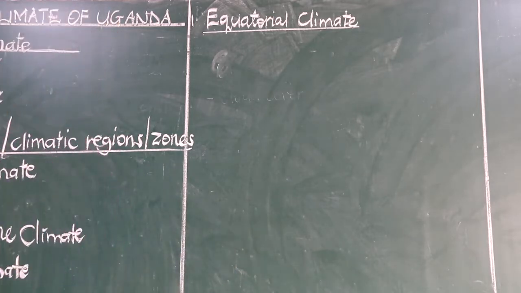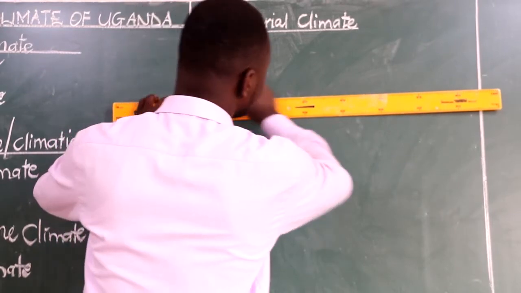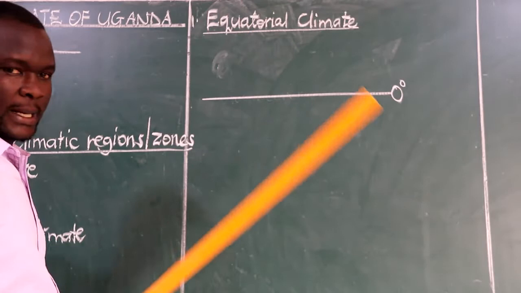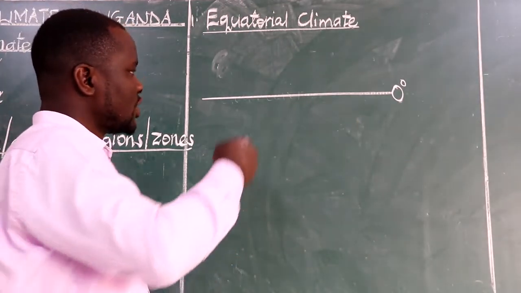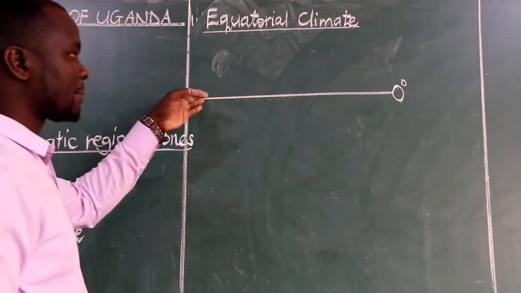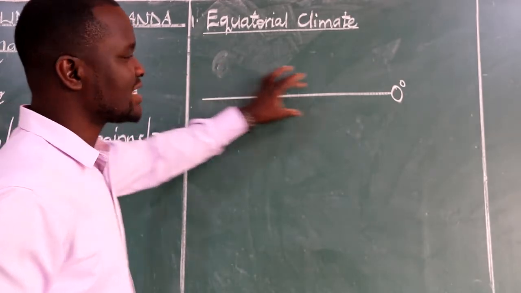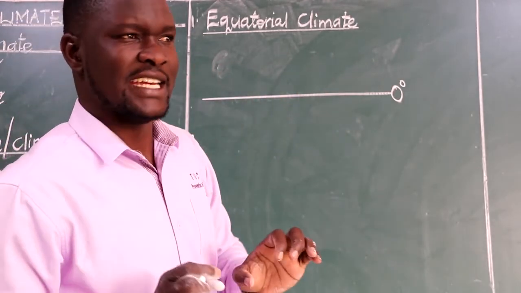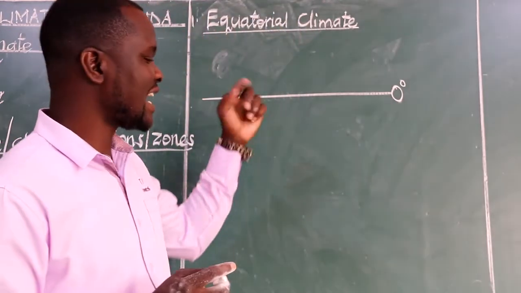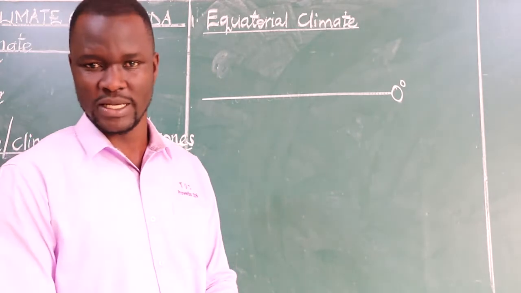If this is the line 0 degrees, that is the equator, you will find that the sun shines directly to this line of the equator. And because of the sun hitting this line, these areas are ever hot. And now, because of that hotness, there are processes that are going to take place.